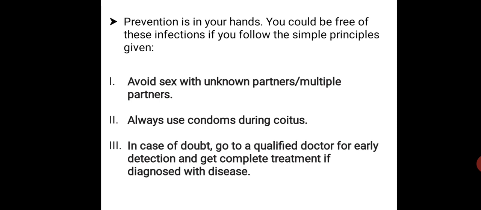If you keep on changing your partner, that will harm your body as well. Why? Because your body will be adjusted to a particular partner,